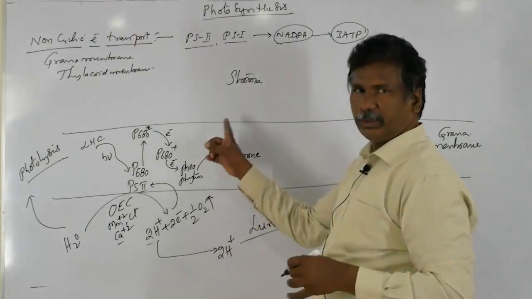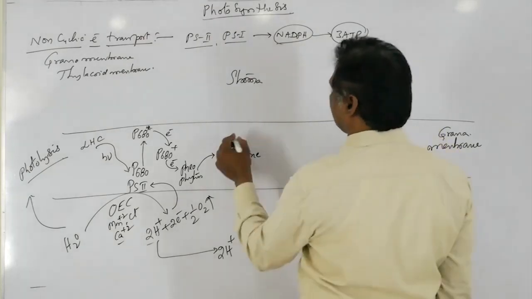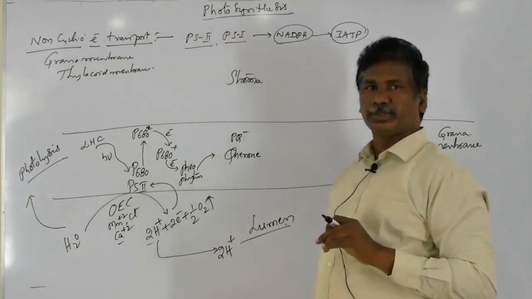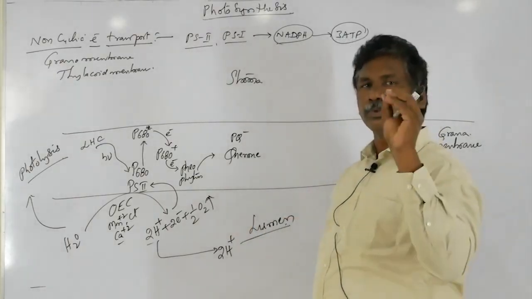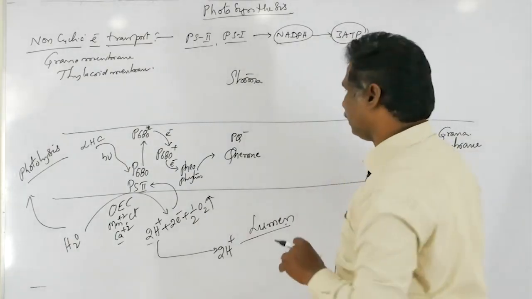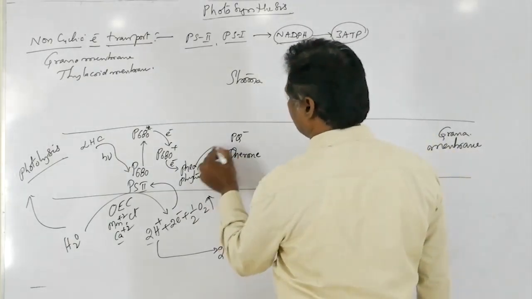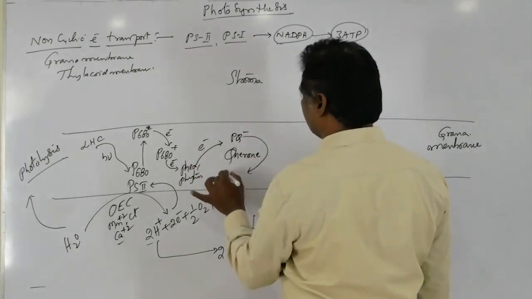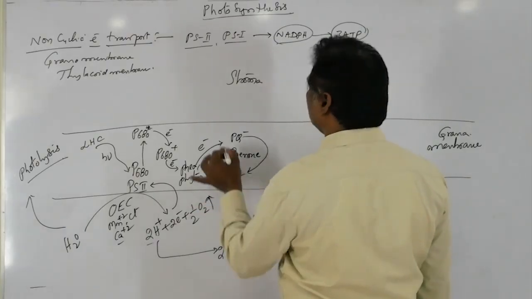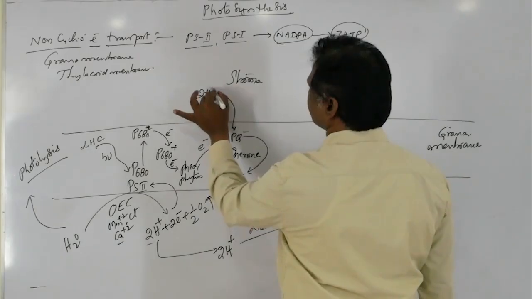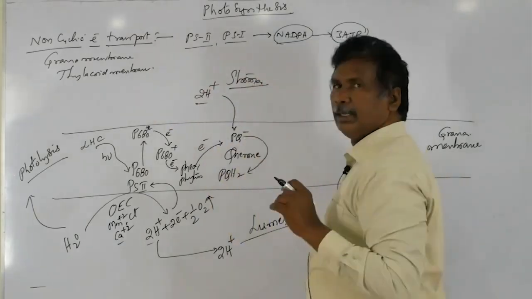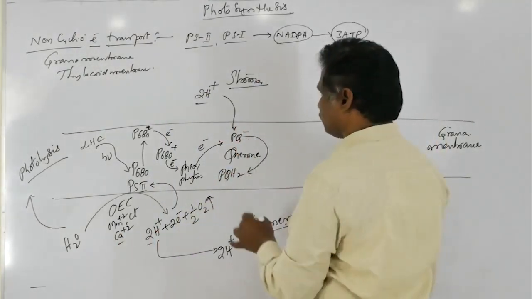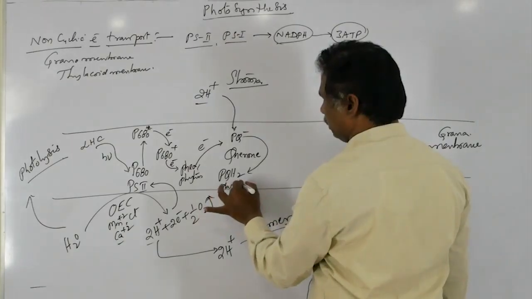Last year, the NEET bit was from this quinone cycle. In the quinone cycle, the quinone is in a partially reduced condition, called plastoquinone. That plastoquinone accepts the electron from Pheophytin. It is reduced into PQH2 by accepting 2 protons from the stroma, so it is reduced into PQH2, which is plastoquinol.